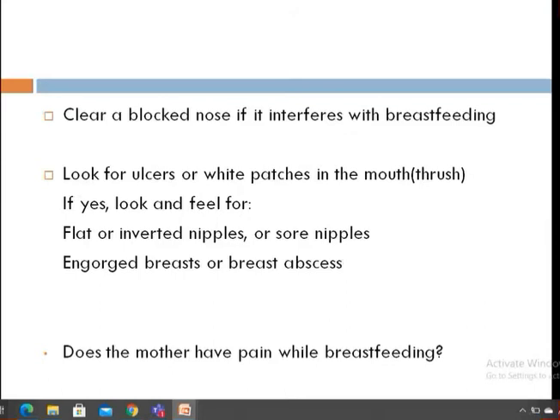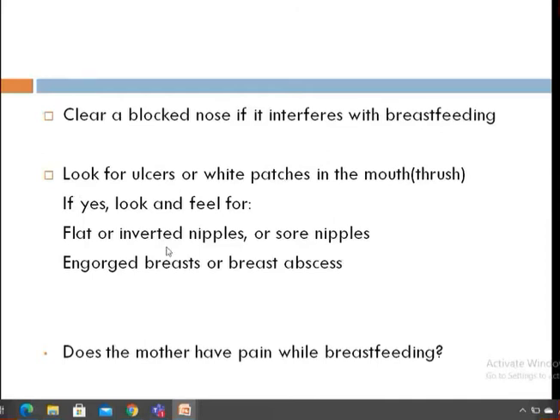For checking the feeding problem, you have to see how the mother is feeding the child. If the mother is using the right technique, then you have to figure out what other problems there are. Look and feel for white patches in the mouth of the baby, and for flat or inverted nipples.